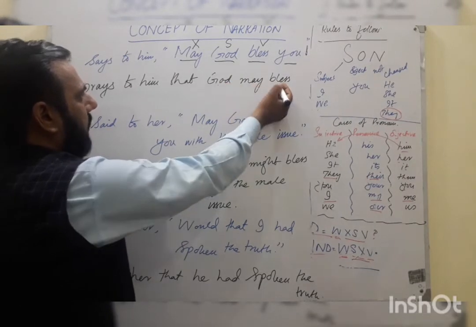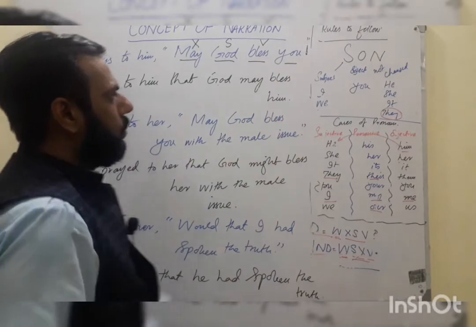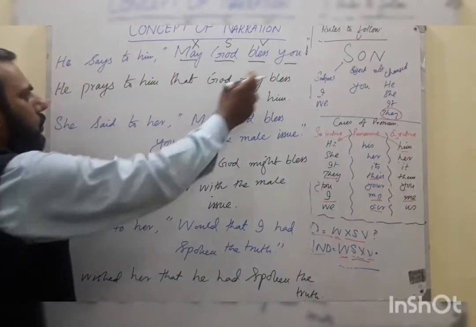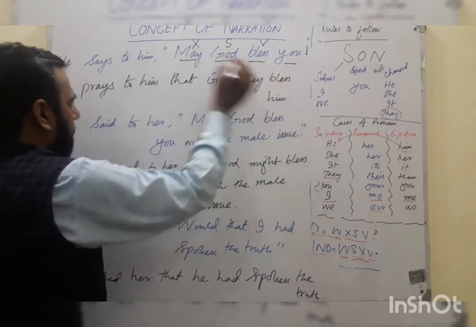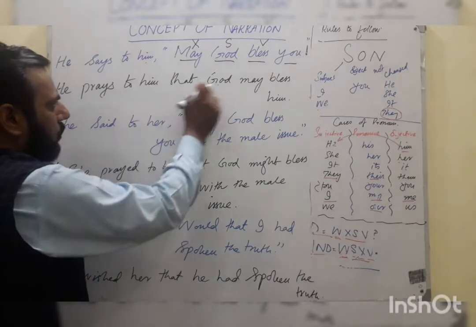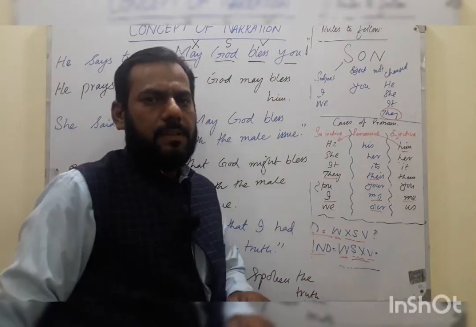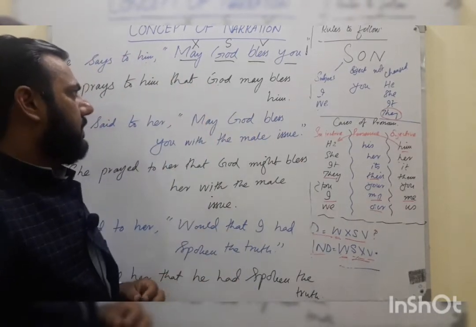God, may, and then the first form, blesses, and him. You, according to the rule, always changes according to the object of the first sentence. So you will change it to him, that is the object place, and the object him will come here. So he prays to him that God may bless him. So this is the first example that we are using about obligation sentences.